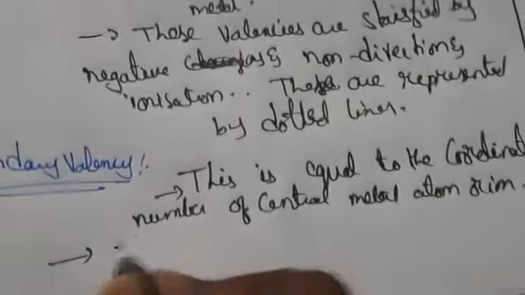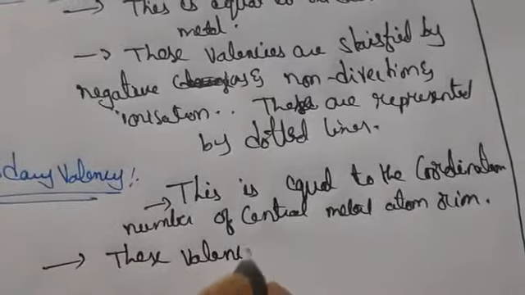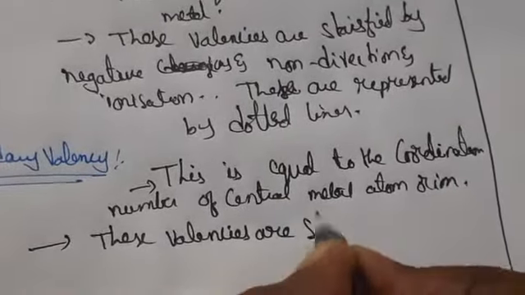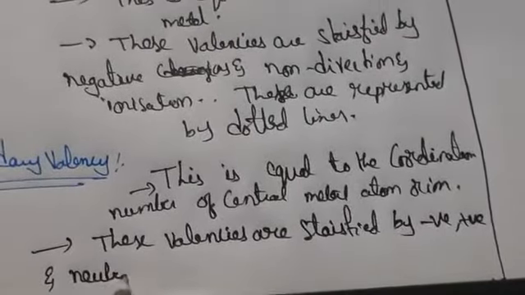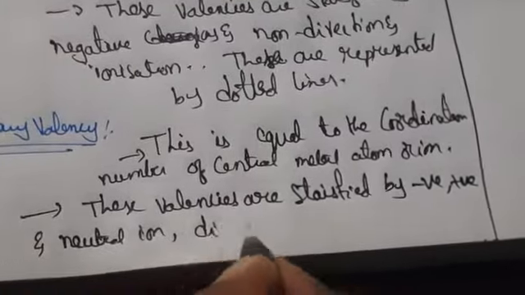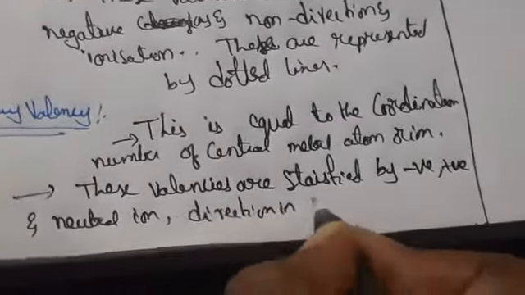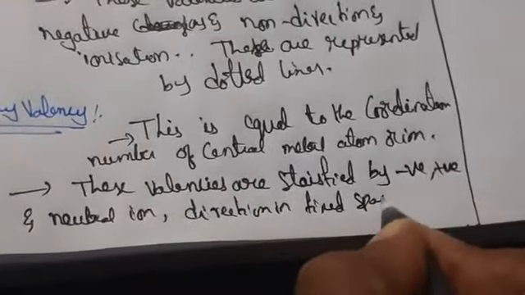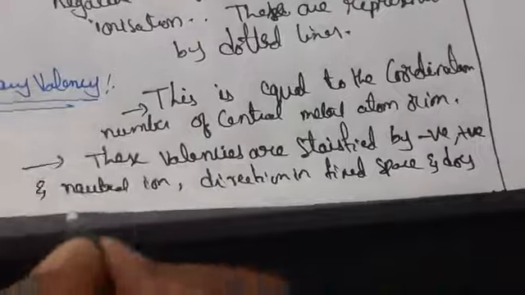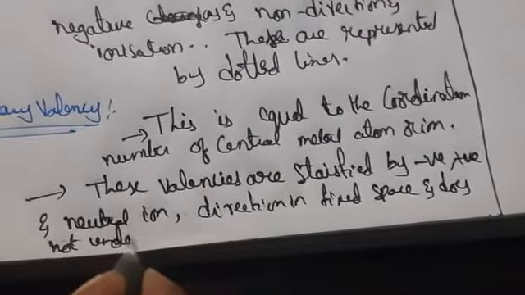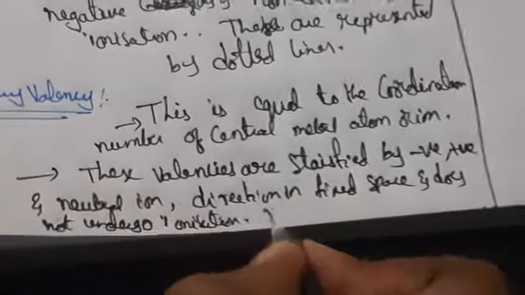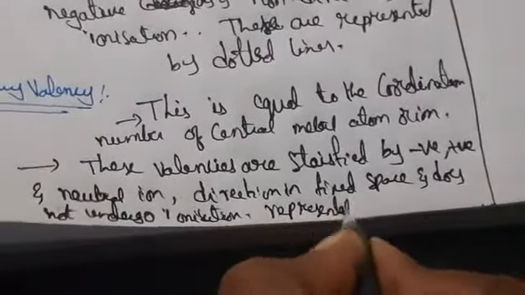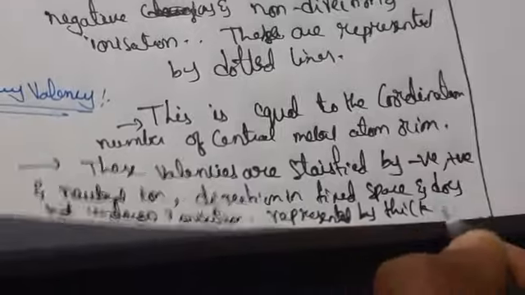What we can say here? These valencies are satisfied by negative, positive and neutral ions, directional in fixed positions, and do not undergo ionization, represented by thicker lines. So this is secondary valency.